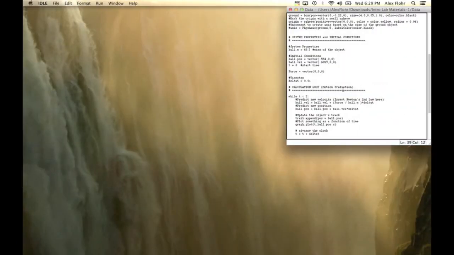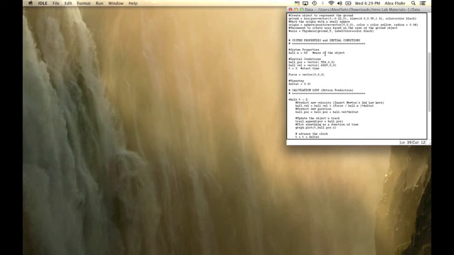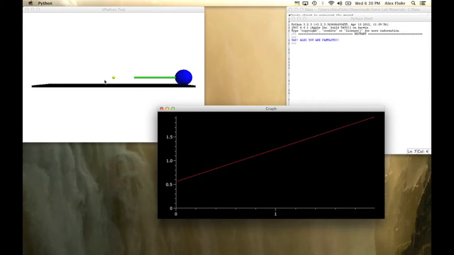So we go over to Python, and we have our code in here. What we hope to do is predict what the velocity or the position of the person would be, knowing the initial position and the initial velocity. When we run this, we see that the ball moves at a positive, constant forward velocity, and this matches the data.